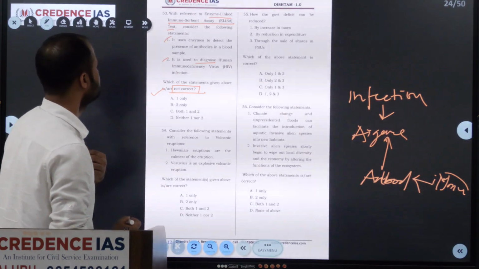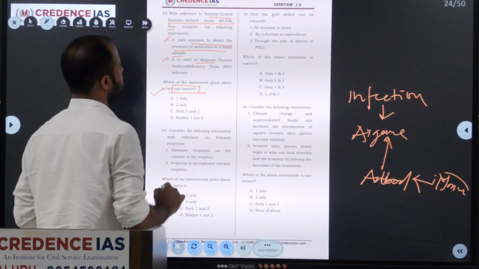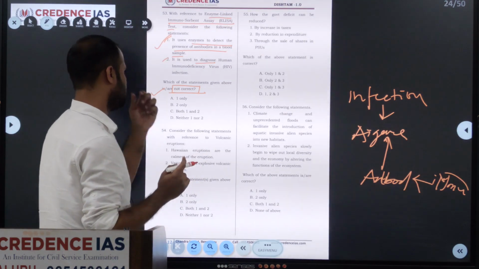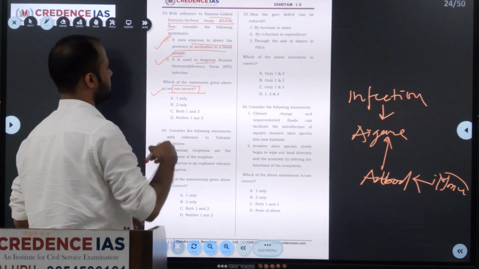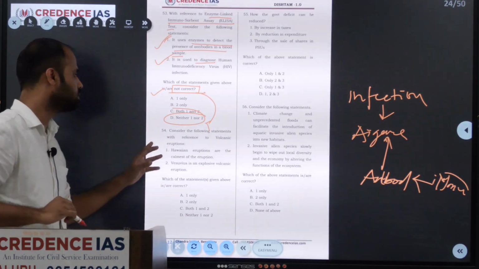With this, we'll try to solve this question. It uses enzyme to detect the presence of antibody in the blood sample. So this is the right one. It is used to diagnose human immunodeficiency virus. So both are correct, but they asked for a not correct one. So neither 1 nor 2 is not correct. So the answer will be D.